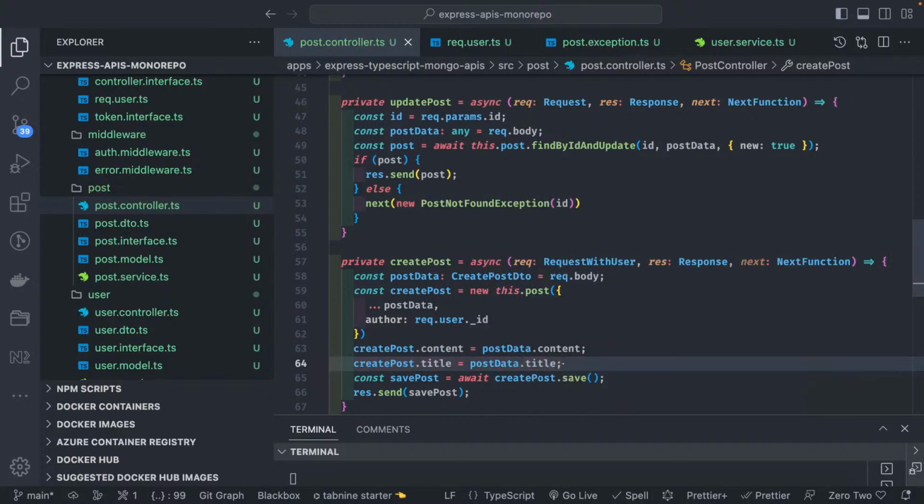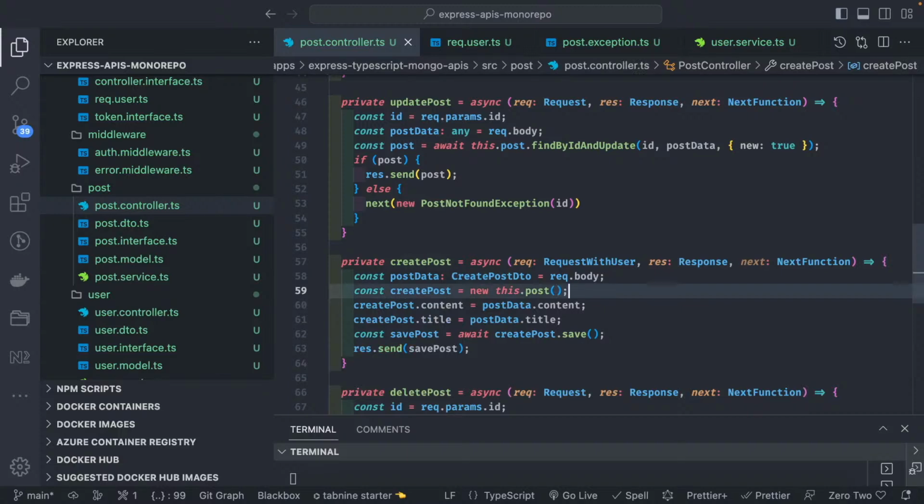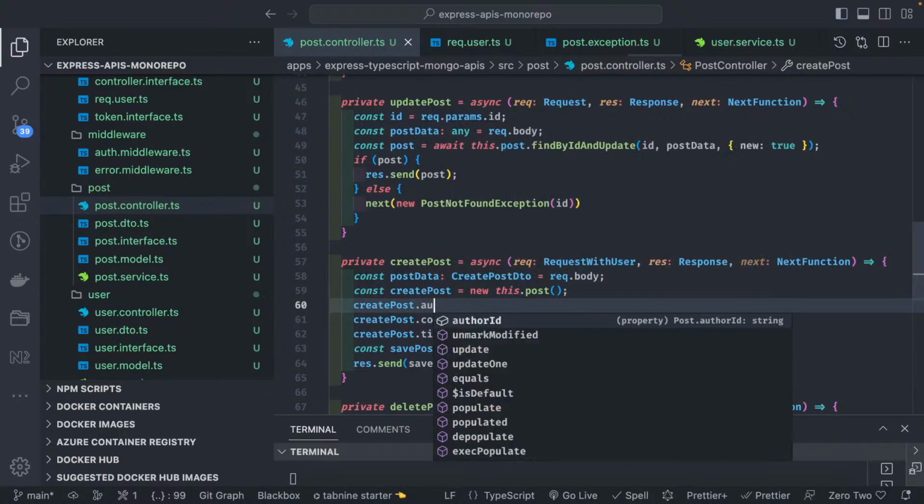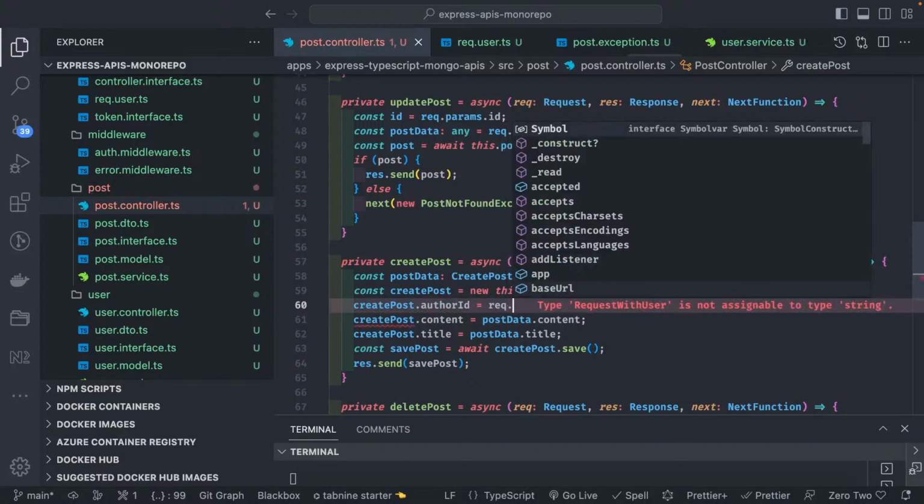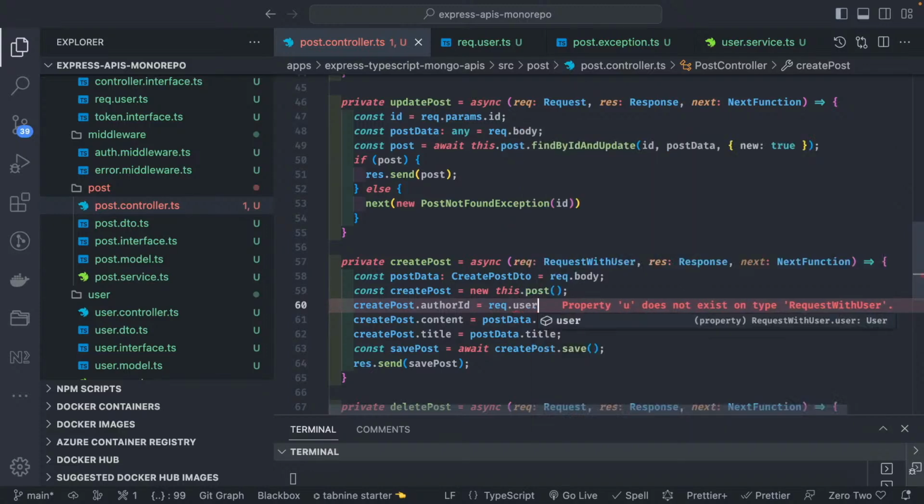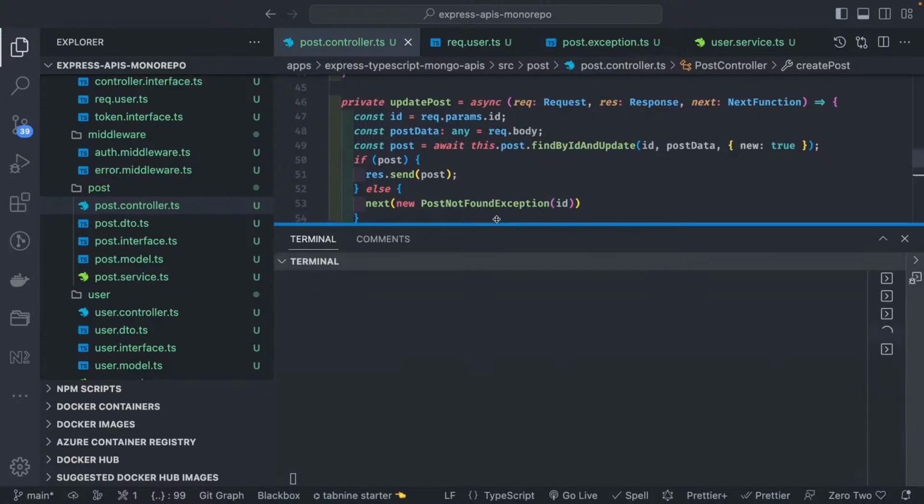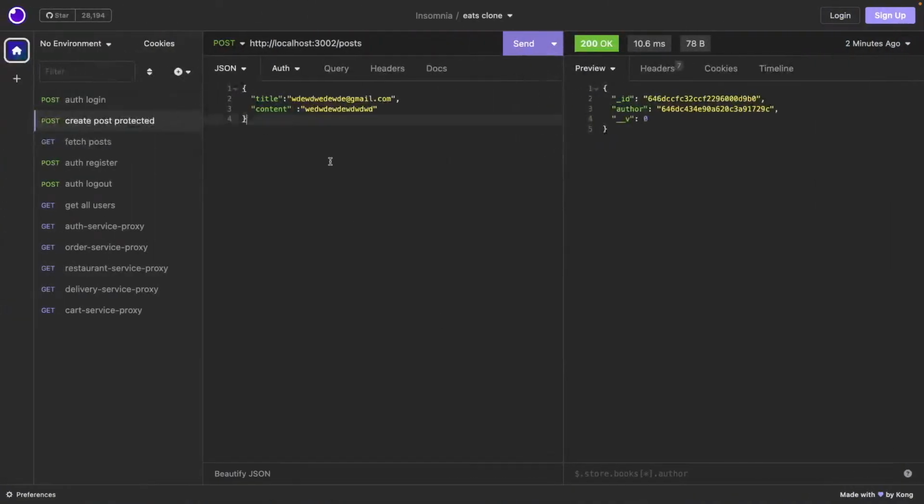I mean, ideally it should. Here we can just set it like this only, created equal to new this dot post. Let's do it like this. So here created post dot author. So there is author ID which we can get from request dot user dot underscore ID, right? So let's create a post now and see if it is updating.